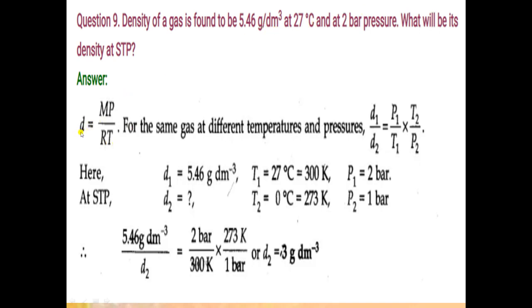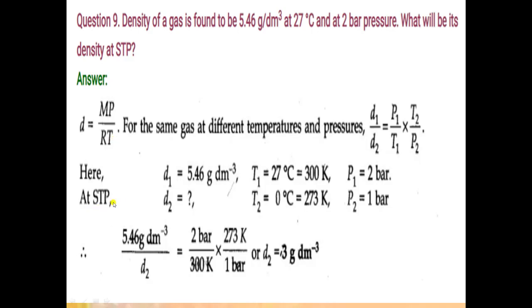So here we will write down D1 is equal to MP1 divided by RT1. Here value of M and R is same for both the conditions because there is same gas. So you will make first equation D1 is equal to MP1 divided by RT1. Now you will make second equation D2 is equal to MP2 divided by RT2, which is at standard temperature pressure.